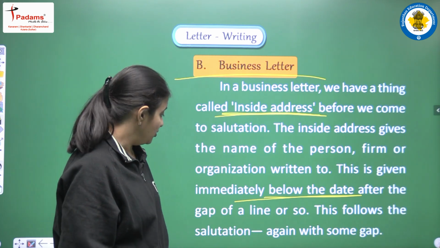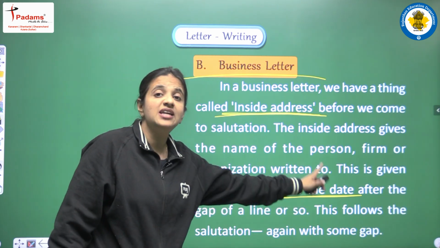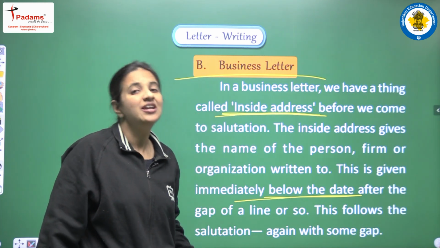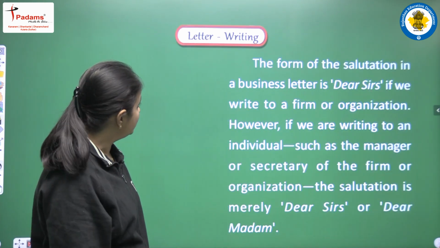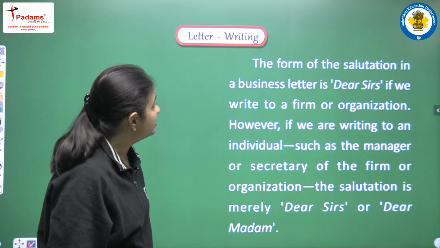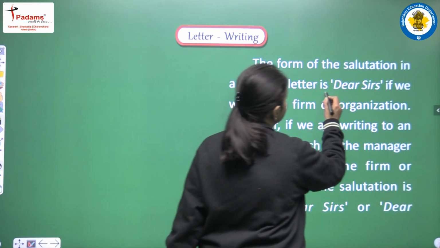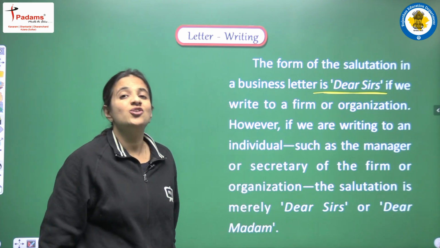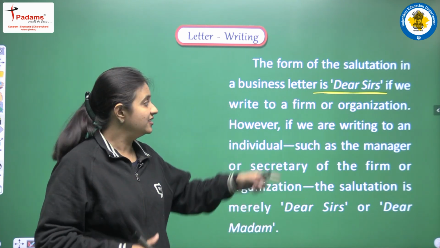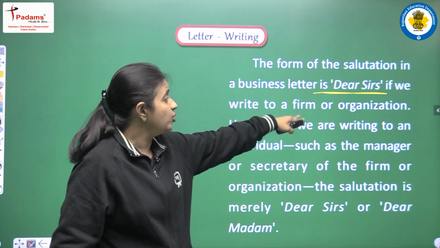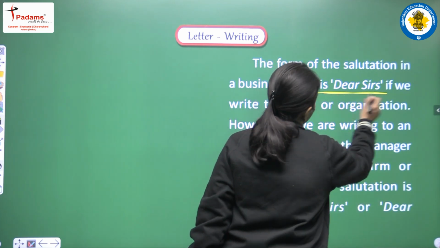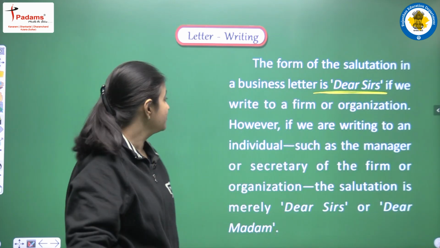This is followed by the salutation, again with some gap, and after this inside address we have to write the salutation, the proper greetings. The form of the salutation in a business letter is dear sirs if we write to a firm or organization. So if we are writing our business letter and addressing a firm or organization, what is the proper salutation? We can write dear sirs.